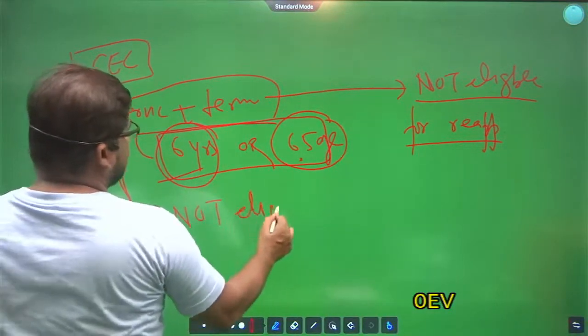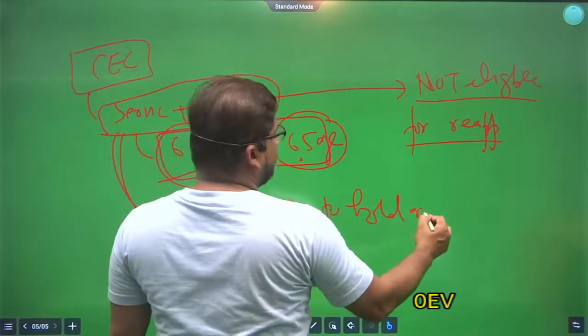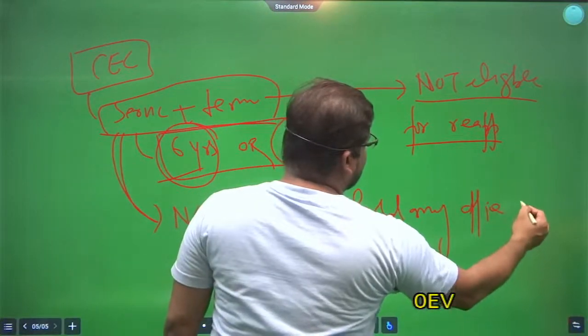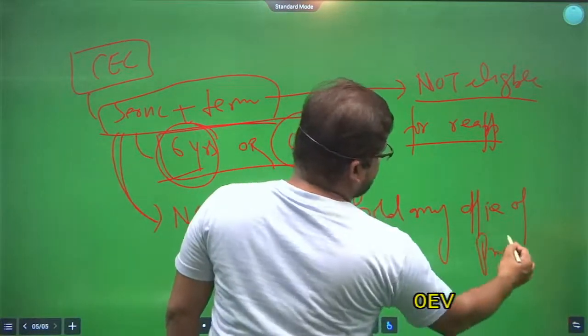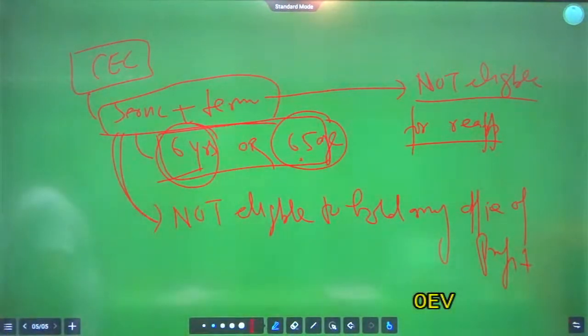Also, it is universal for any constitutional body: not eligible to hold any office of profit. Clear? Chief Election Commissioner is not eligible to hold any office of profit.